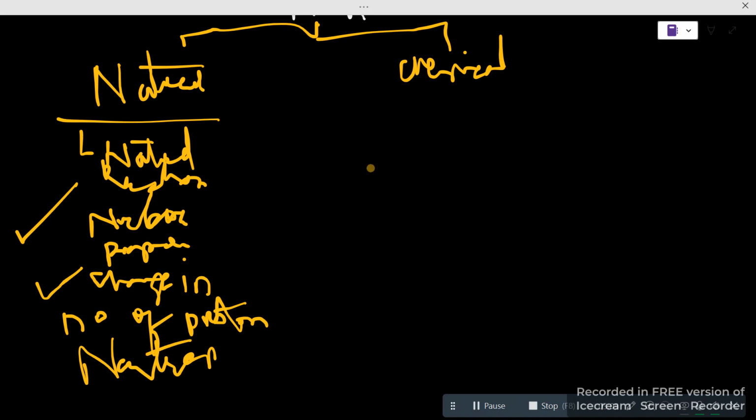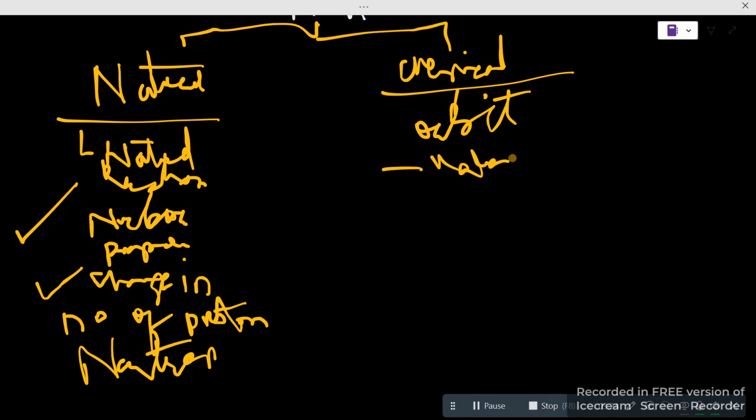And then with the chemical phenomena, which would be the change in the orbit, we can also say that the change in valence orbit is also in the chemical. How?